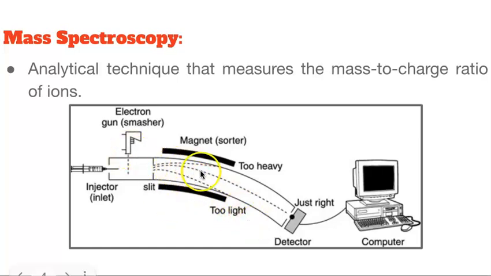But just the right ionized particle will travel through and hit the detector, okay? Now, eventually, all the ions will hit the detector, okay? And once it hits the detector, it will go through some digital program to spit out what is called a spectrum, or a visual of all of the ions that were in that sample. And working backwards, you could figure out the identity of the compounds that were in that sample.